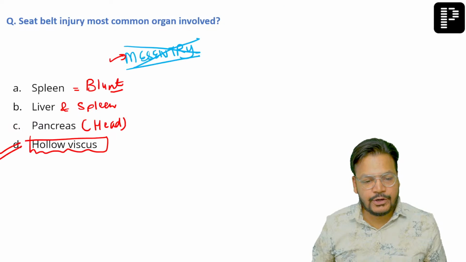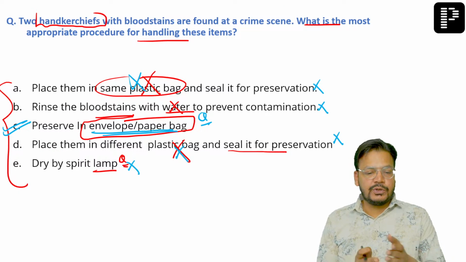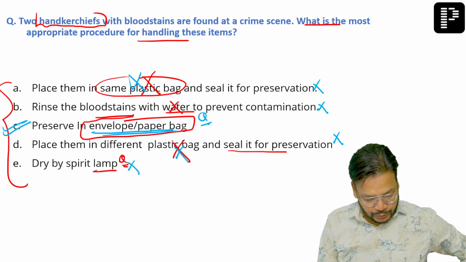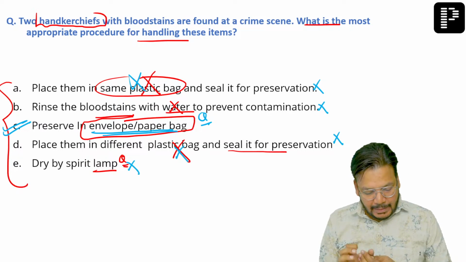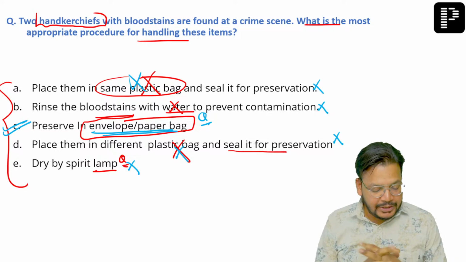LSD वाला हो गया, बहुत इजी क्वेश्चन था. होलो विस्कस होगा. So it is preserved in envelope or paper bag. Okay. So multiple drug abuse followed by hematuria.